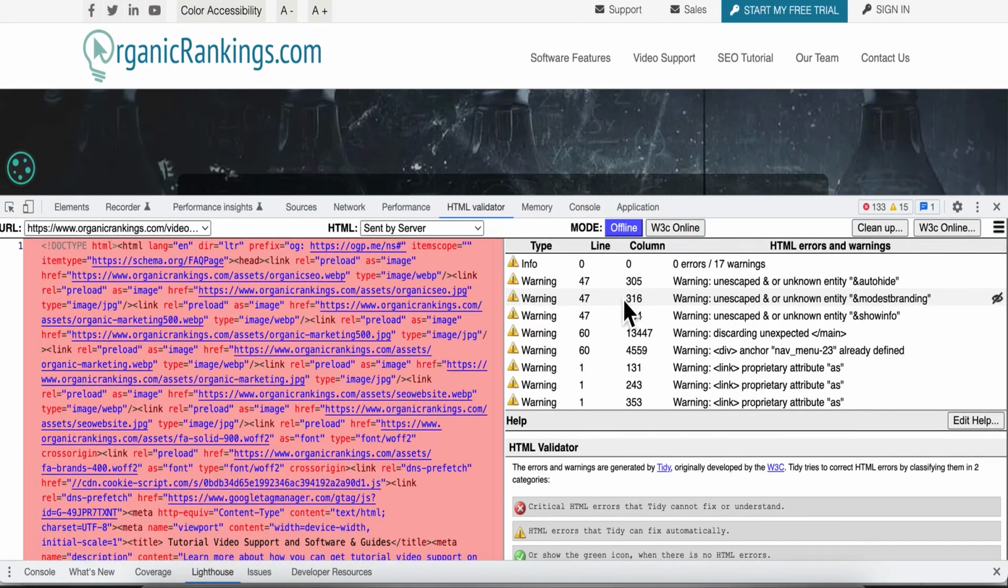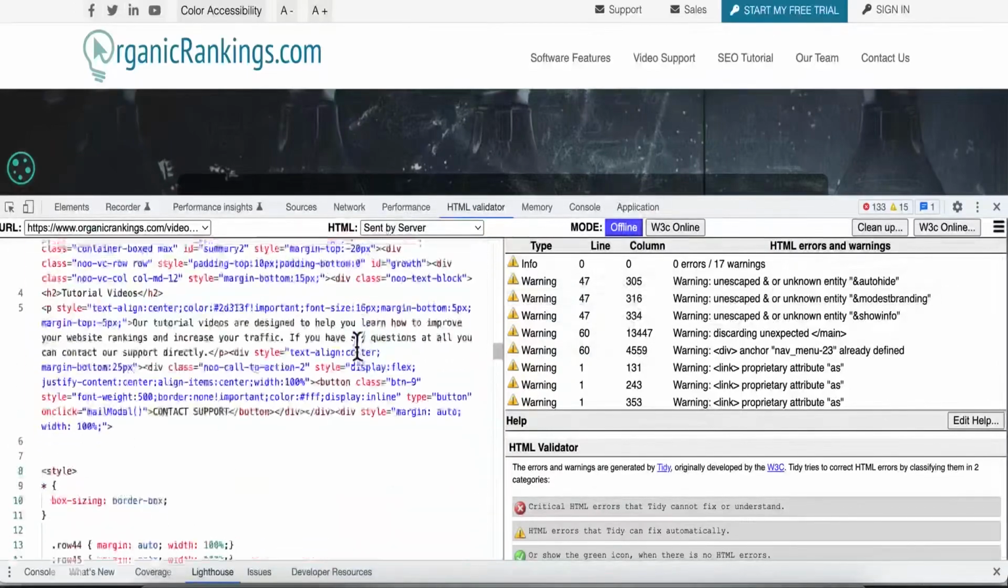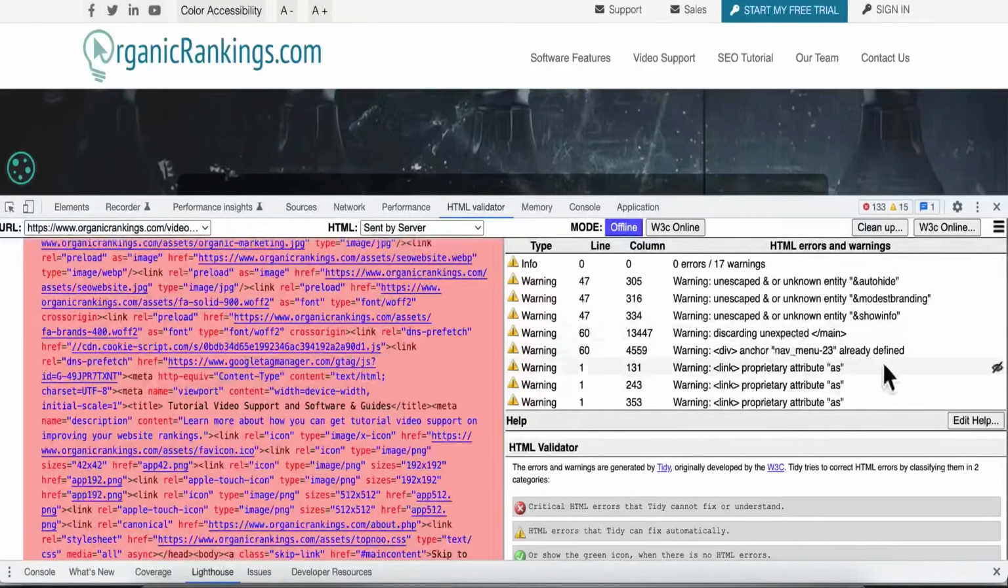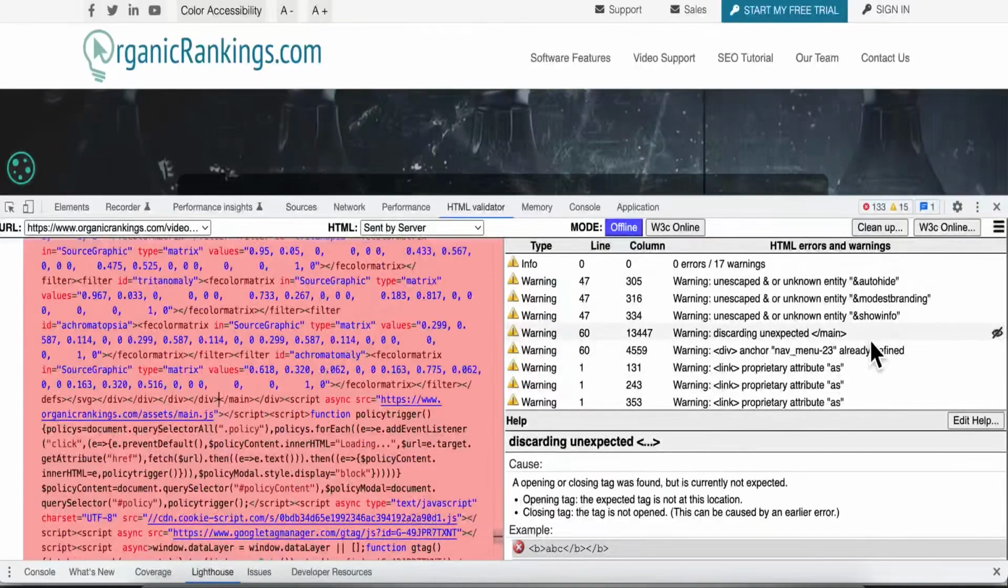We will be having a version of this on organicrankings.com software here shortly, but in the meantime, I'm using the extension from Chrome. So this will actually show me the code that I have and where all the errors are on the page. For example, you'll see it's looking for an expected main tag, that's an extra one that's there. This is something you can click on, you can see it here, and you can remove the extra one that's